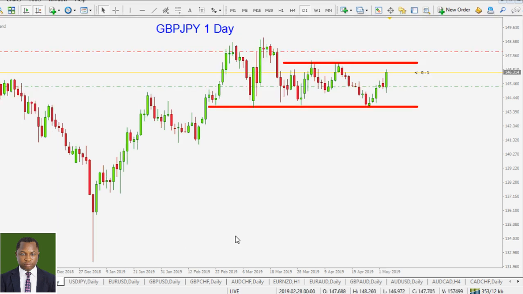All right, the sterling pounds against the Japanese yen. We were involved in this trade. We are still involved in this trade. We went short. Price came down into some little profit. Then last week, Friday, whatever the fundamental event is, we saw the sterling pound gaining strength, and that pushed against our direction. We are now sitting at that loss.